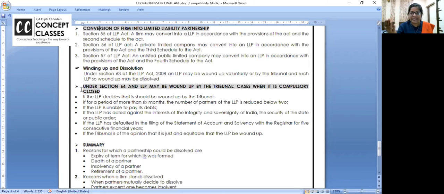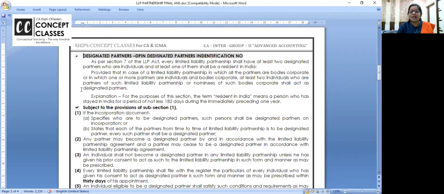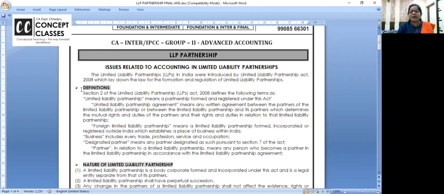You want me to dictate and you want to write, or is it clear? Hmm? Yeah, response. Clear? So like this they can ask you, और ये बार बार पूछते हैं, what are the circumstances when LLP can be wound up? So that we have already done, right? So here we complete this 4 pages topic for 5 marks, limited liability partnership.